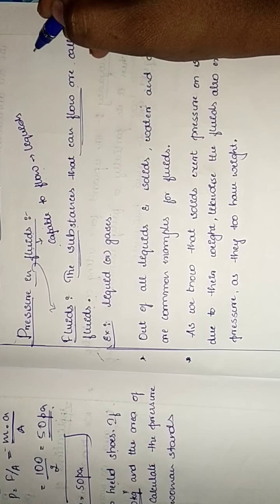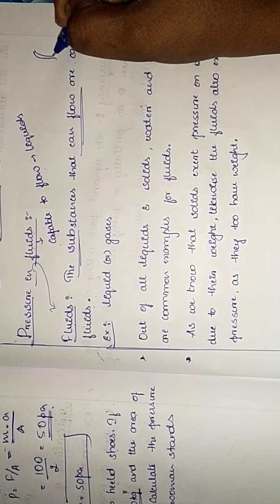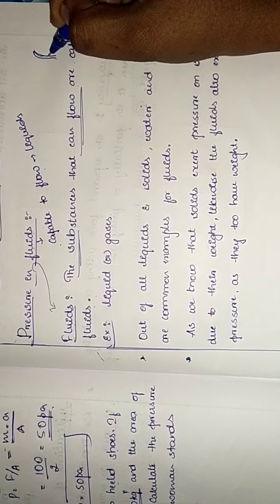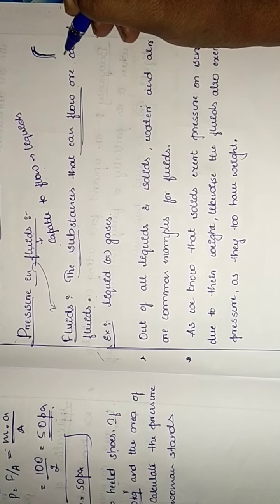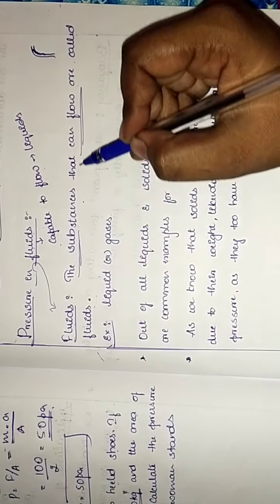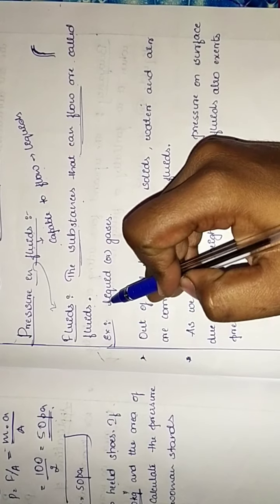Say for example, water is flowing, it means it's a fluid, isn't it? It's a liquid fluid where it is falling down. So the substance that can flow are called fluids.